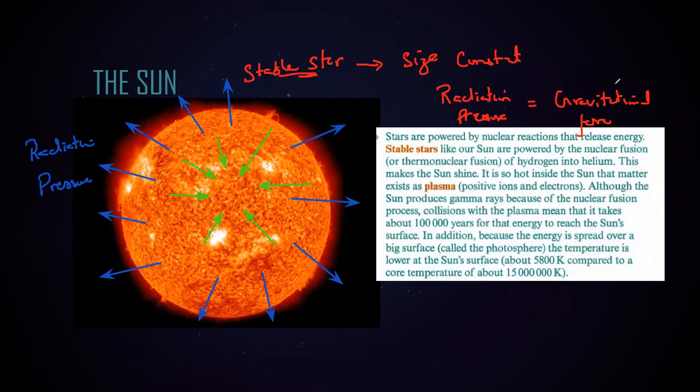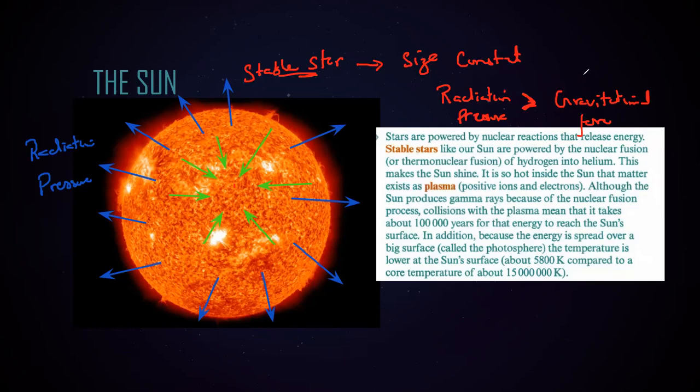But what will happen if the radiation pressure is higher than the gravitational force? What will happen to the size of the star? Will it increase, decrease, or remain the same? If the radiation pressure is more, the thing pushing out is more than the pulling.